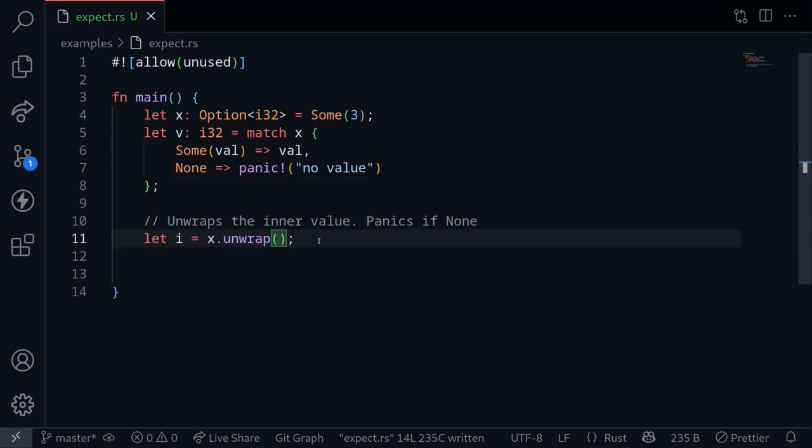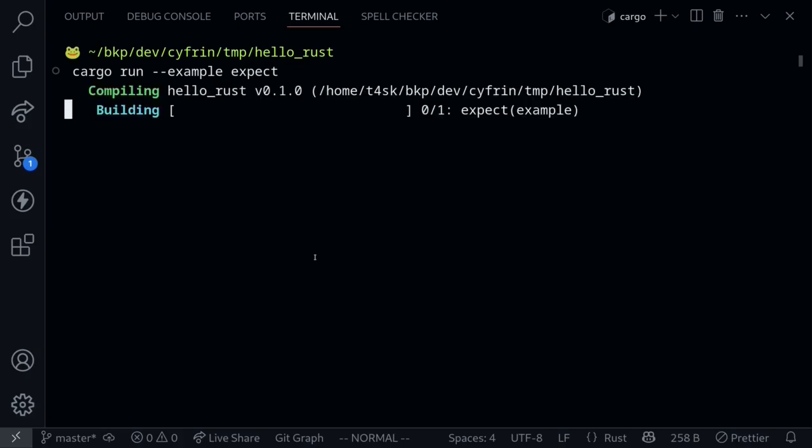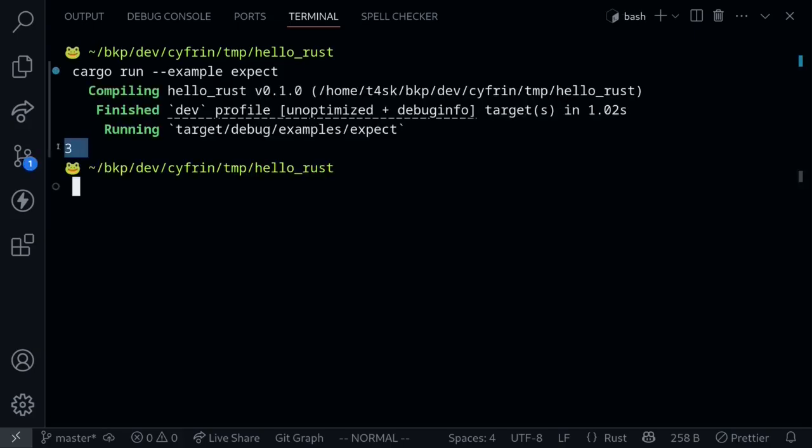The function unwrap is available on Options and Results. For an Option, it will return the inner value when it is a Some. For a Result type, it will return the inner value when it is an Ok. This function unwrap will panic when the Option that is unwrapped is None. And for Result types, the function unwrap will panic when the variable contains an Err. In this example, the variable x holds an inner value of 3. So when we call the function unwrap, we get the inner value back. Let's print this out. Execute the code, and we get the inner value printed out, 3.